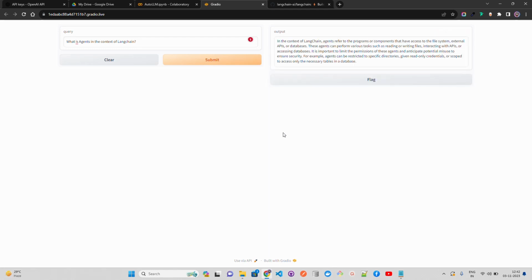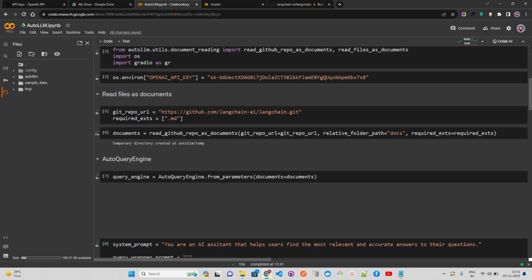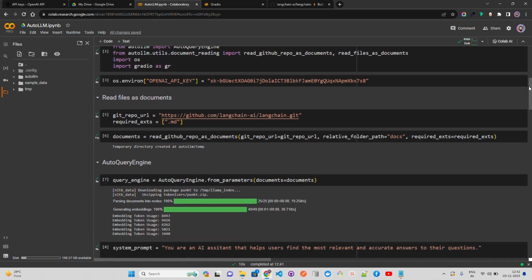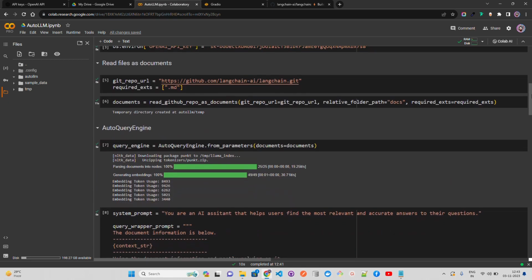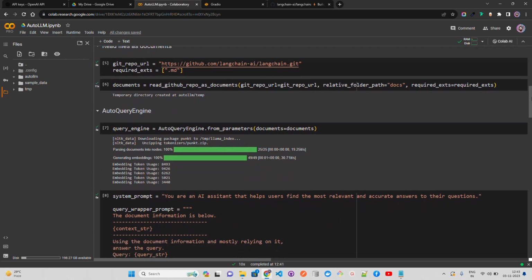And you can see in the context of LangChain, agents refers to the programs or components that have access to the file system, external APIs, or DBs. These agents can perform various tasks such as reading or writing files, interacting with APIs, and something like that. So you can just see how fantastic it is. So far what we have done is build a very simple RAG implementation. I will say it's a retrieval augmented generation that we have done, but of a completely black box nature,